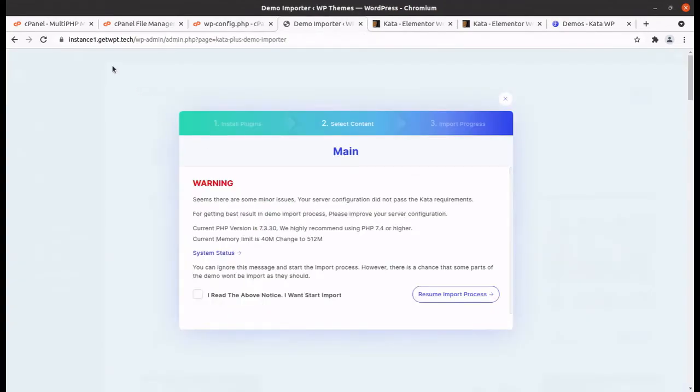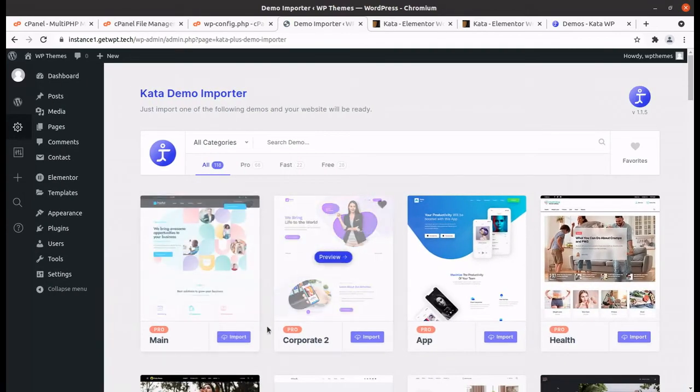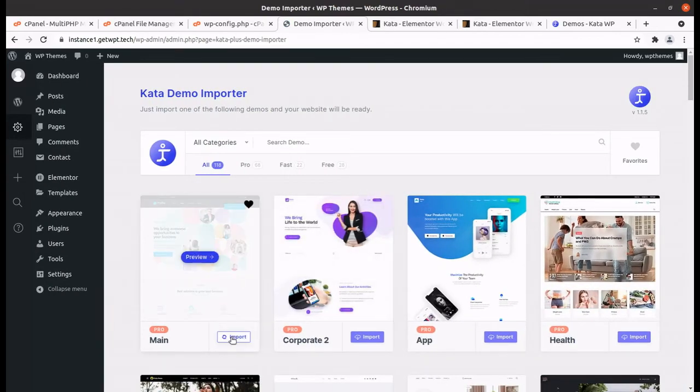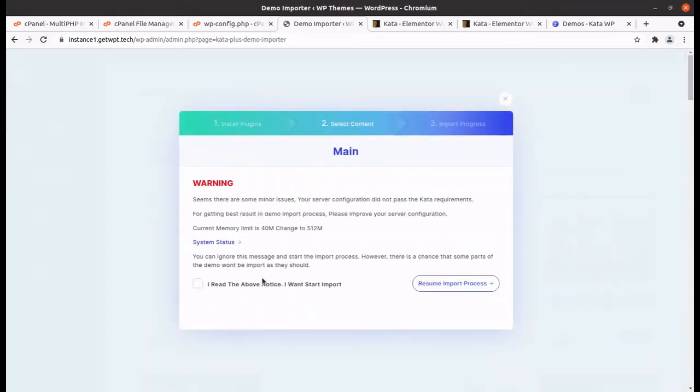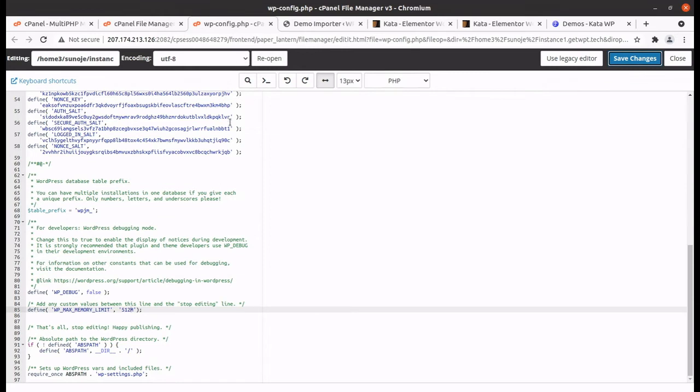Okay, let us refresh this page and see if it is working. I am again clicking on import now, so the alert should be gone, and the current memory should change from 40 M to 512 M. Why is it so? So I am going to put the memory limit line as well.